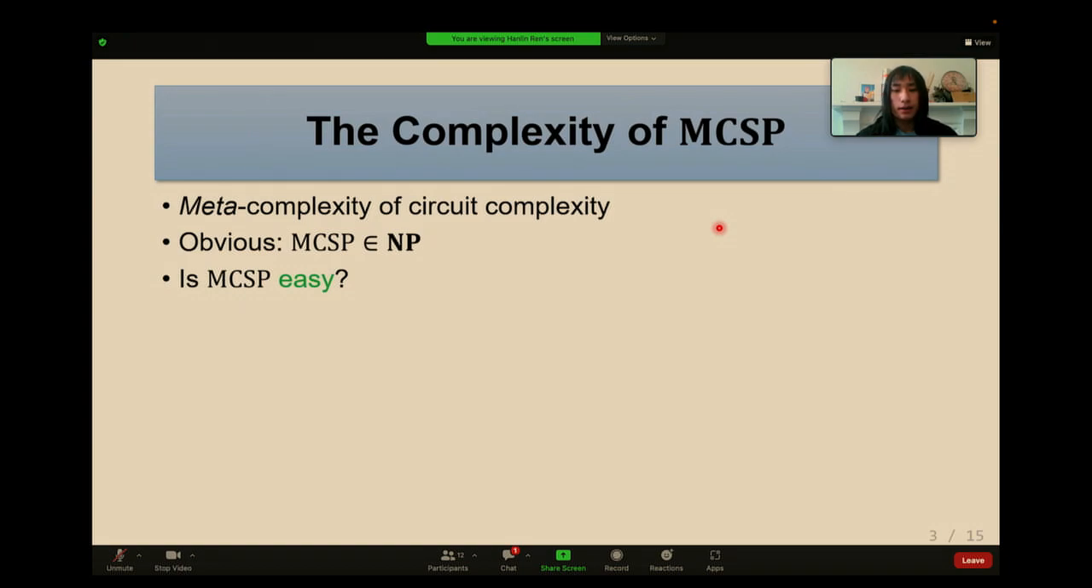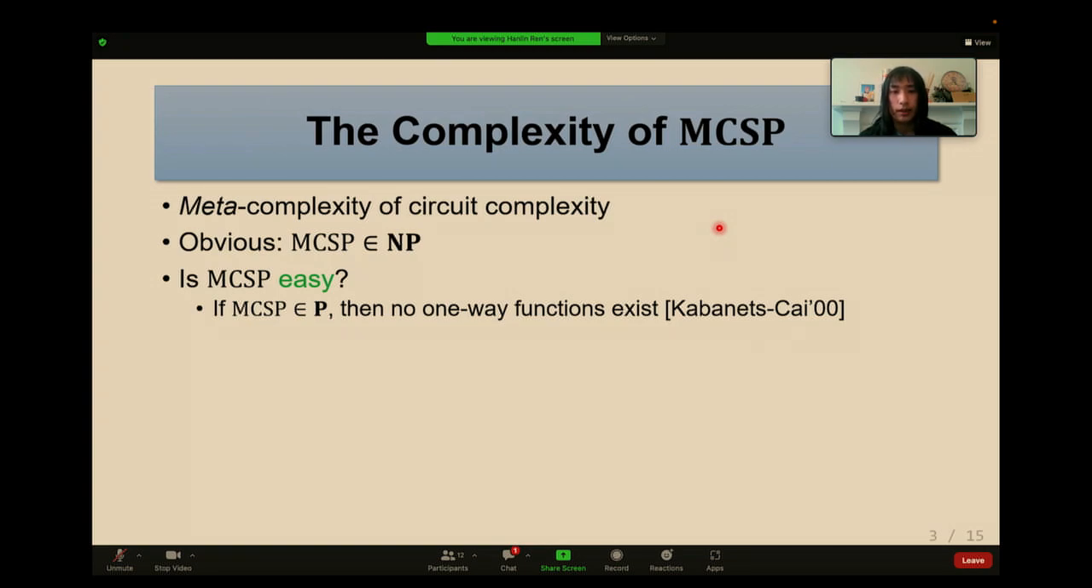Is MCSP easy? Kabanets and Cai proved that if MCSP is in polynomial time, then there are no one-way functions. In other words, if you believe the security of modern cryptography, then you should also believe MCSP is a hard problem. Now we have a problem in NP which we suspect is hard. It's natural to ask if it's NP-complete. Oh, by the way, if you have any questions, feel free to interrupt me. So is MCSP NP-complete? This turns out to be a long-standing open question.